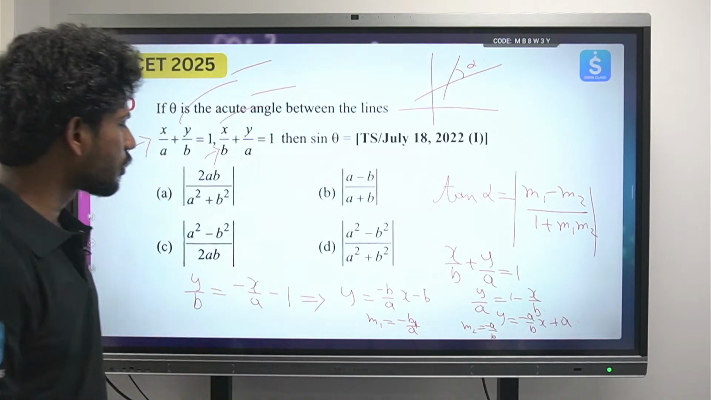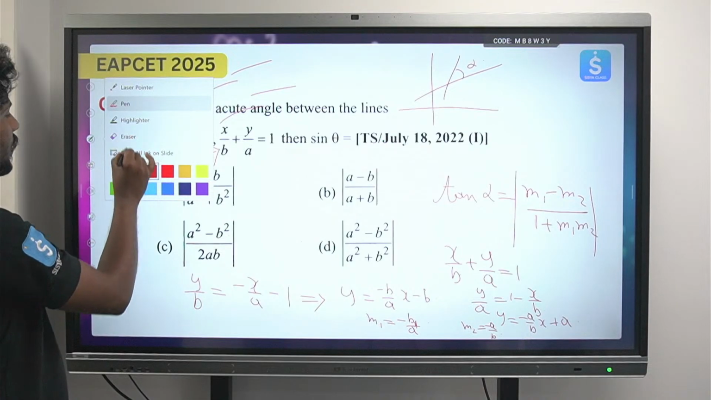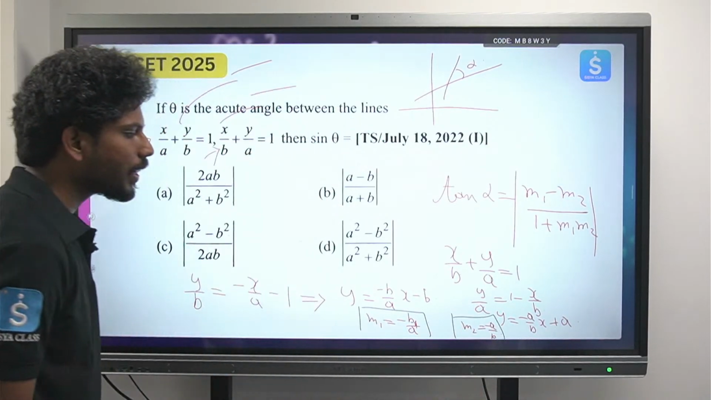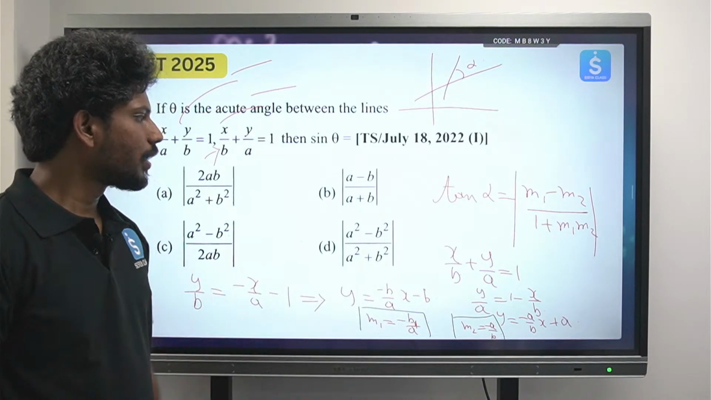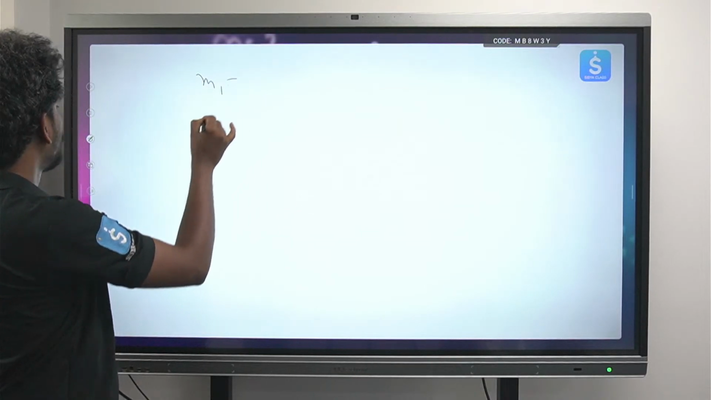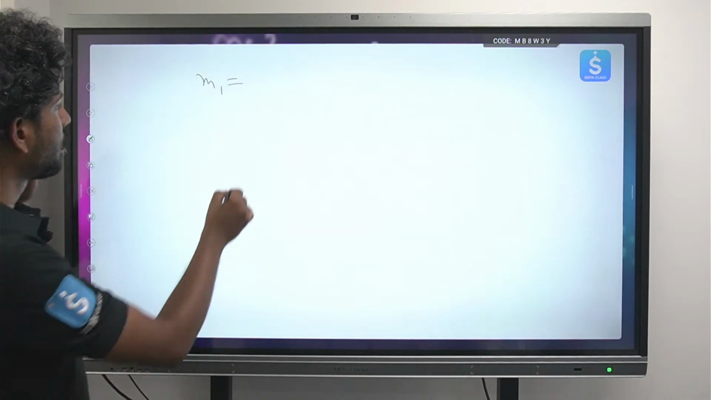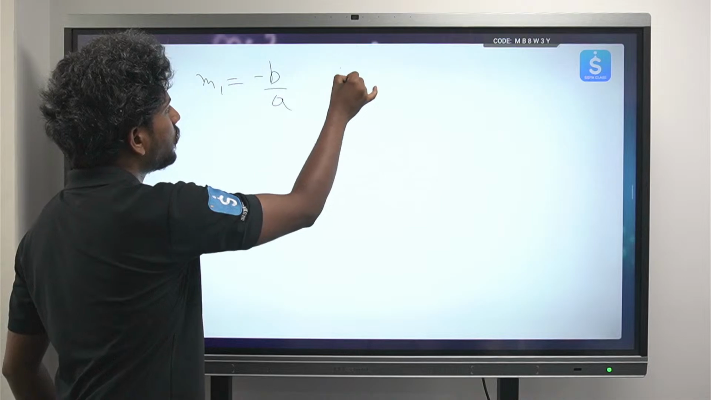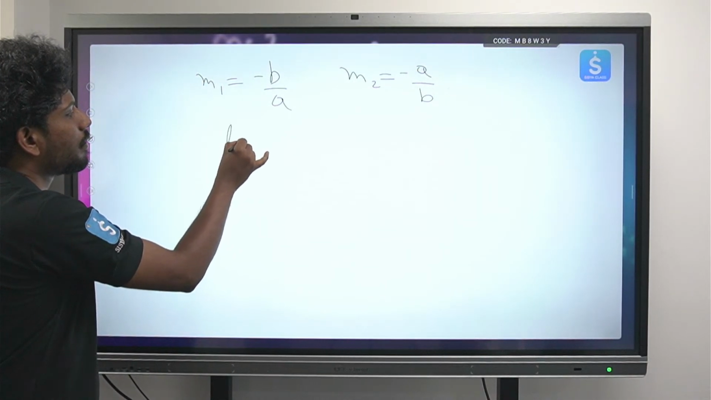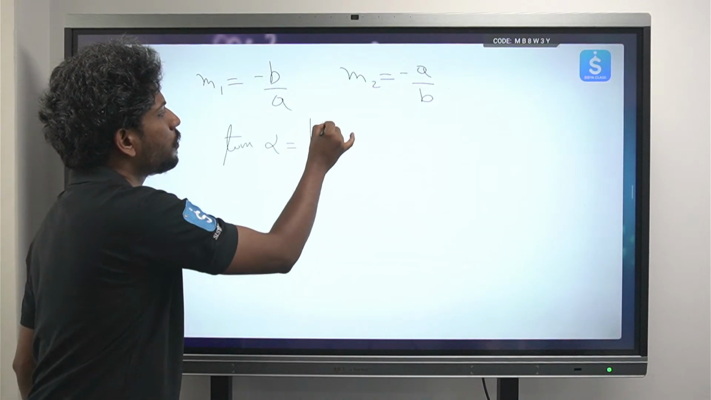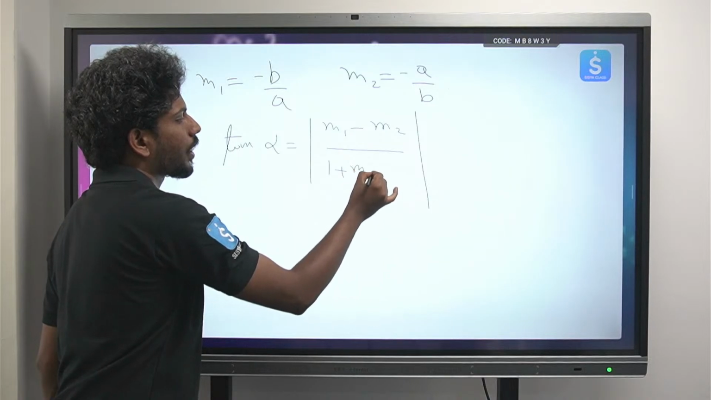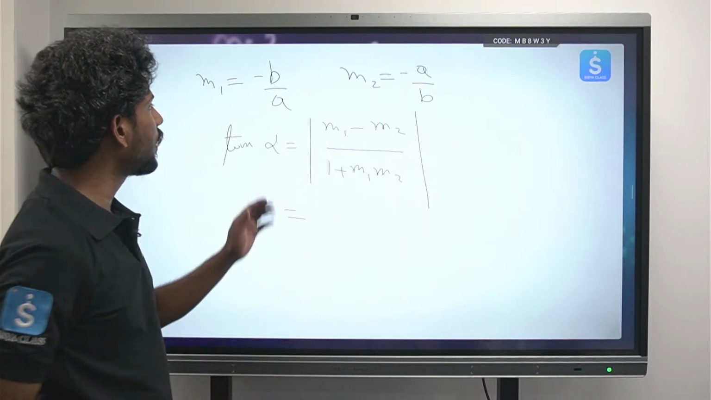So these are the two slopes I got, minus b by a and minus a by b. If you get any different answer, let me know. So I got the first slope to be minus b by a and the second slope to be minus a by b. Now we have two slopes. m1 equals minus b by a, m2 equals minus a by b. Now tan alpha equals (m1 minus m2) by (1 plus m1 m2). Directly substitute, and the answer will come.